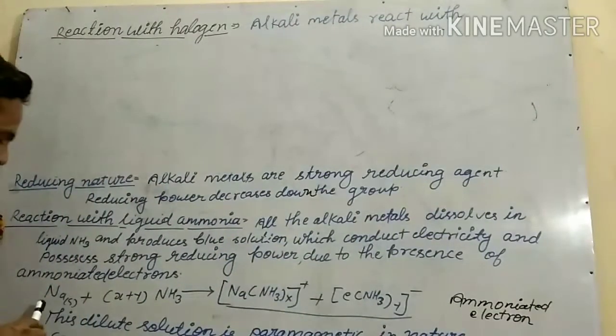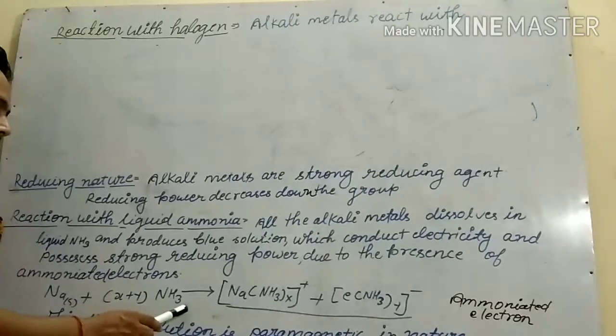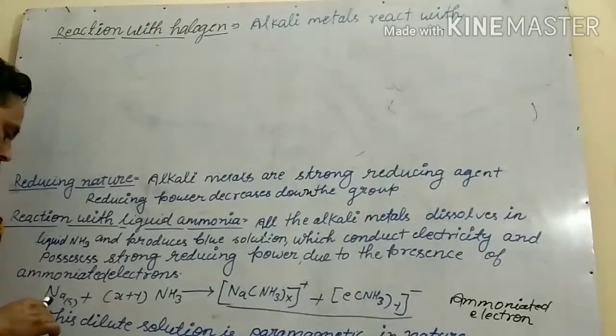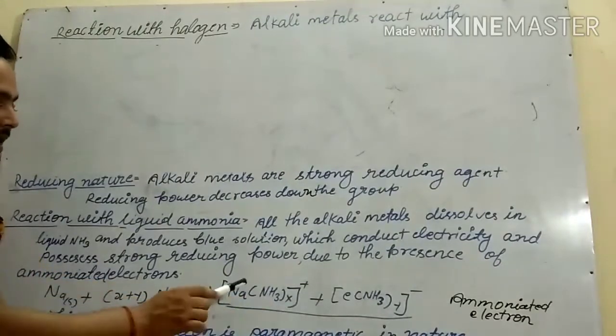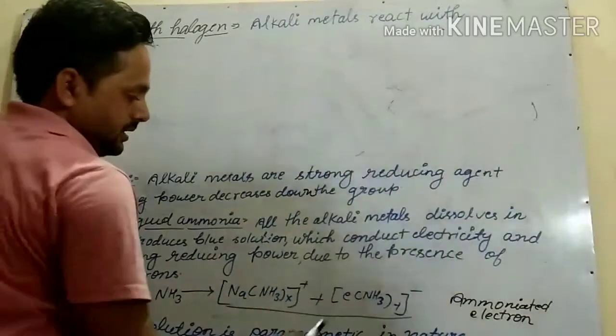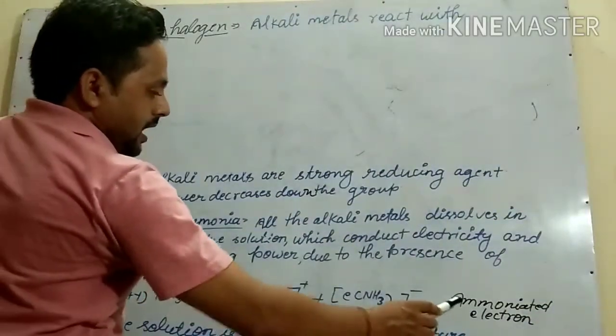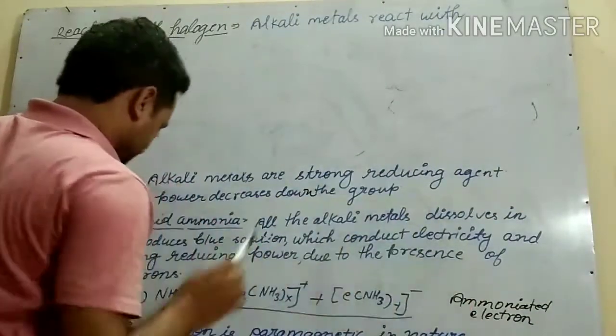When sodium reacts with a certain number of molecules of liquid ammonia, it forms this complex, and this is called the ammoniated electron.